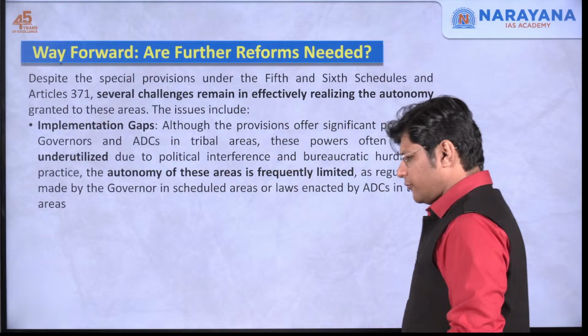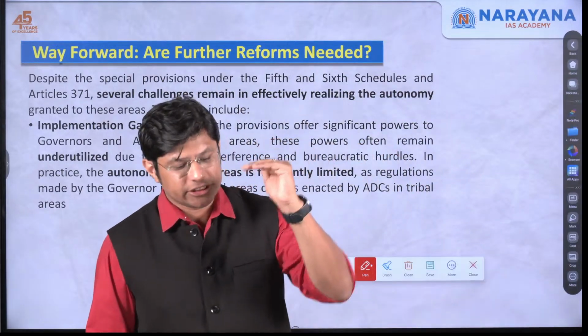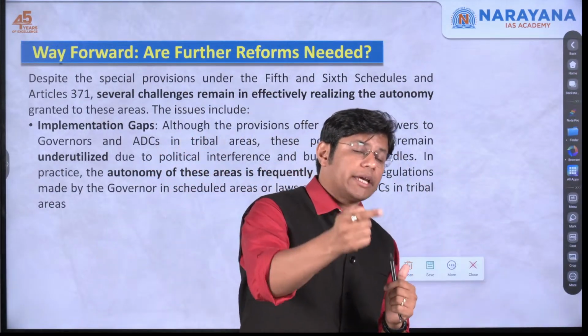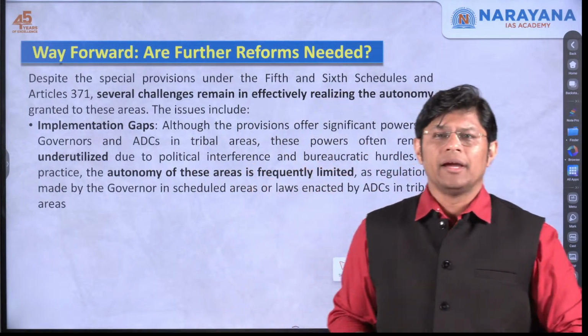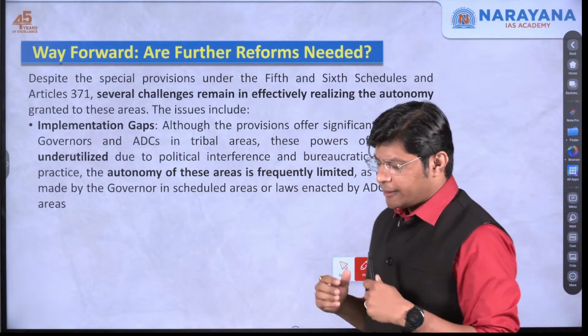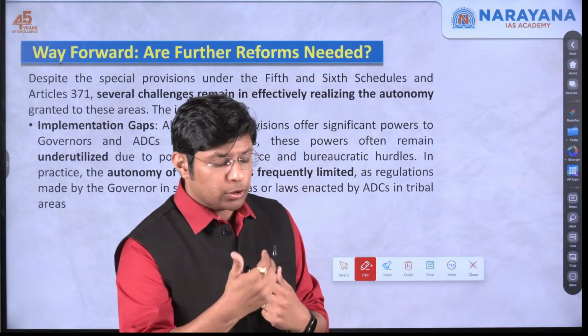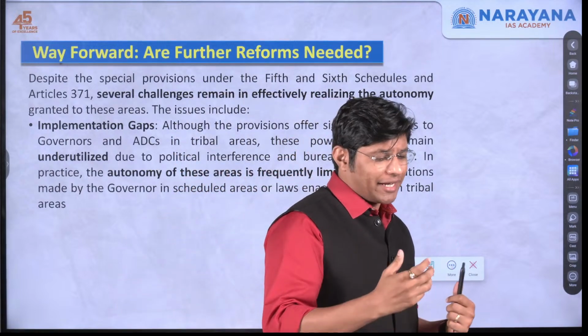Now, we understood what the fifth schedule is, what the sixth schedule is, and Article 371 being applicable to the northeastern states. Does it mean that all the powers and privileges given to the tribal population are implemented?